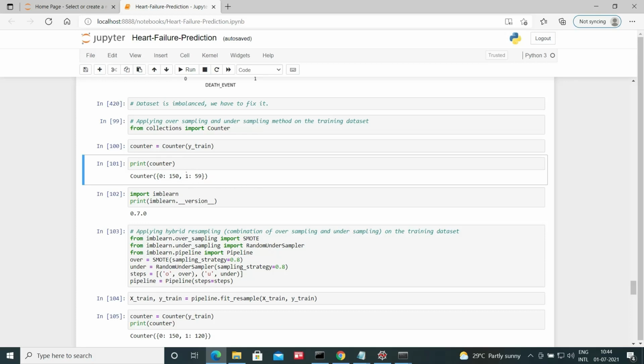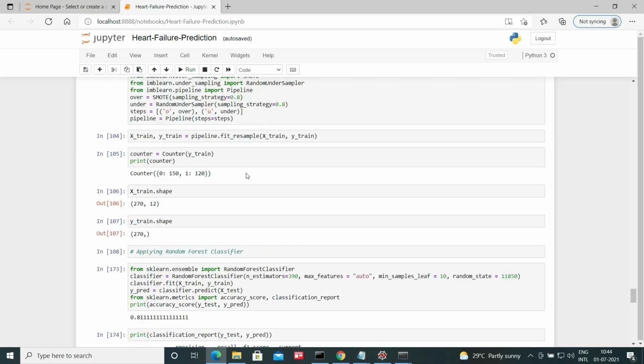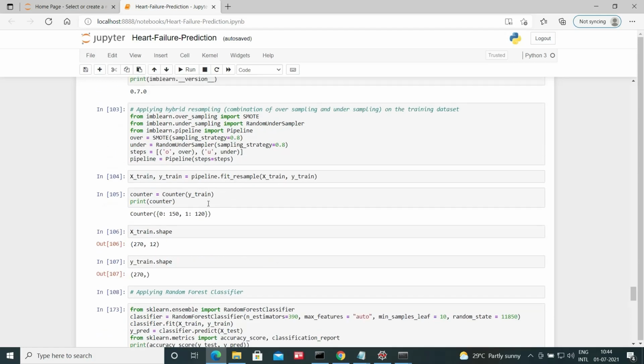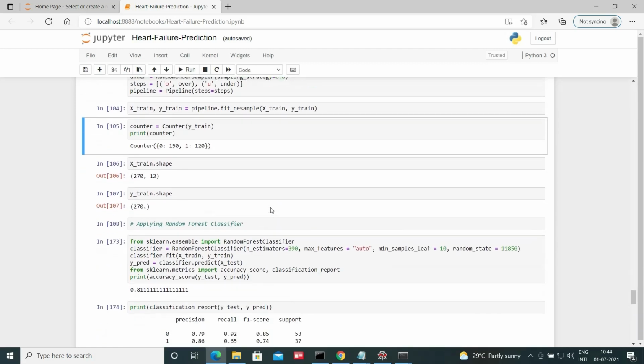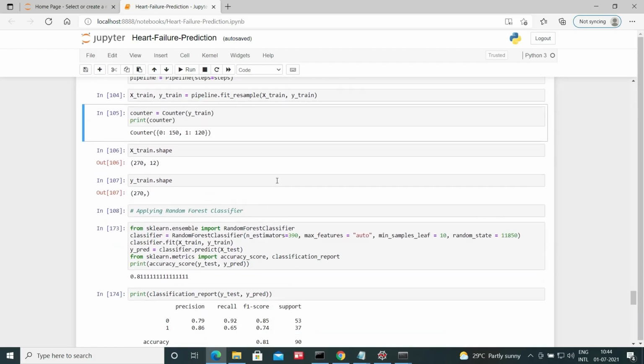For death event 1, the other class, number of observations is 59. So it is quite imbalanced, as you can see, 150 and 59. After applying this resampling technique, for class 0 the number of observations is 150, and for class 1 it is 120. So it is fairly balanced now.